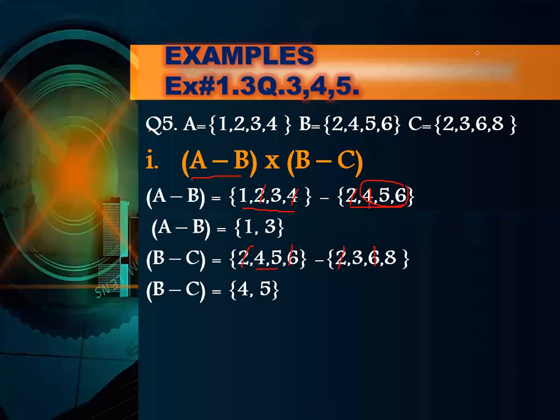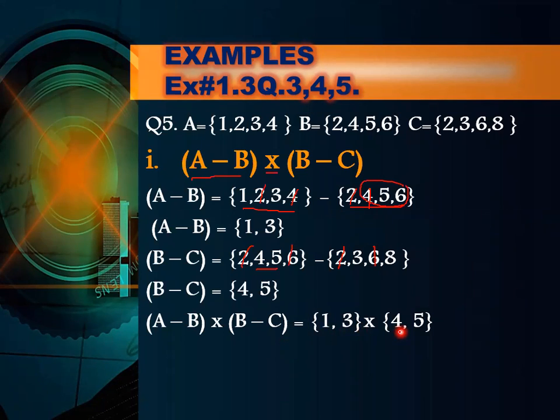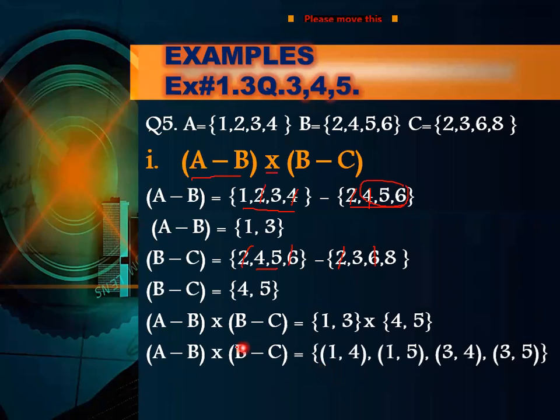Okay, now we are going to find the Cartesian product. So how many ordered pairs can be formed? 2 multiplied by 2 will be 4. So it will be equal to 1, 3 cross 4, 5. Now we are going to make the ordered pairs. Simply you will write A minus B cross B minus C is equal to 1, 4, then 1, 5, then 3, 4, and then 3, 5. So this is the answer. Really simple and easy. This is a way to find the Cartesian product.